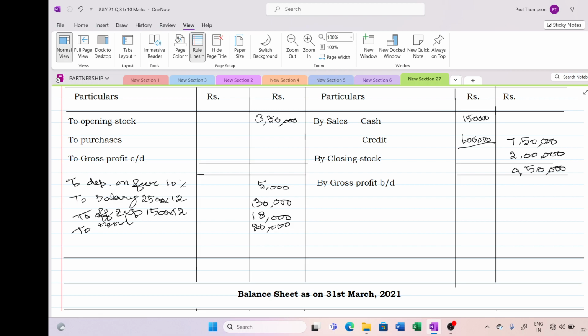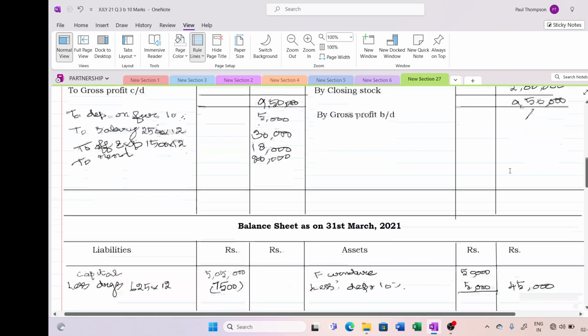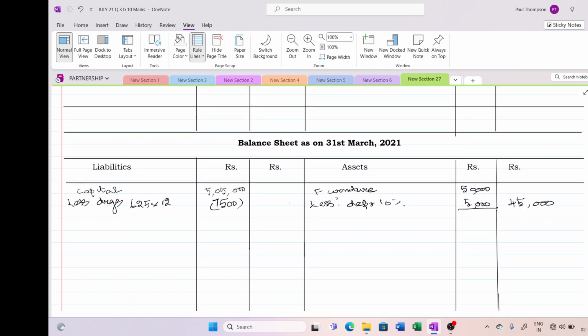So I'm writing here 9,50,000. I'm bringing here 9,50,000. Okay, first entry closing stock is entered here, and I have to enter the closing stock in my balance sheet, 2 lakh.